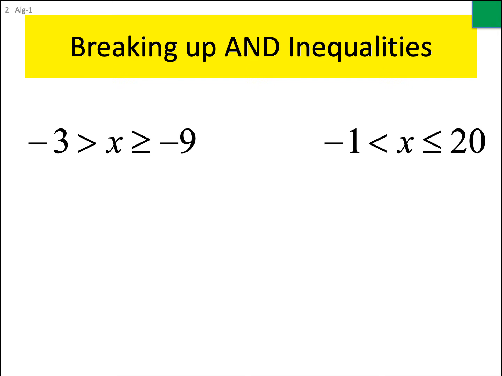Okay, how'd you do? So the first one, once again, we cover up the greater than or equal to and the negative 9. You're left with that inequality. Put the word and. Then cover up the negative 3 and the greater than symbol, and you're left with that inequality. So there's your answer to your first one.